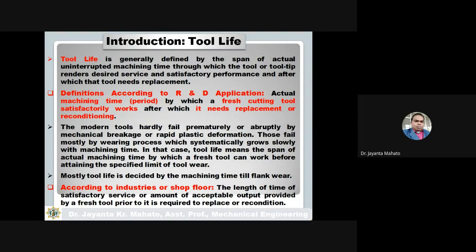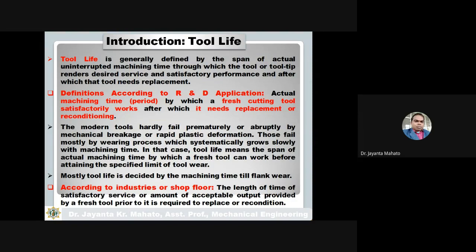In that case, tool life means the span of the actual machining time.